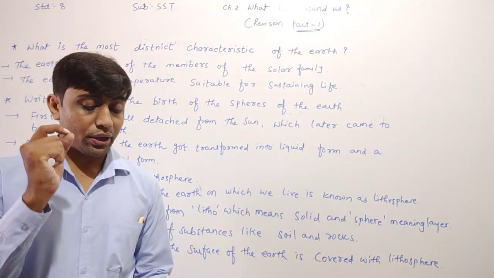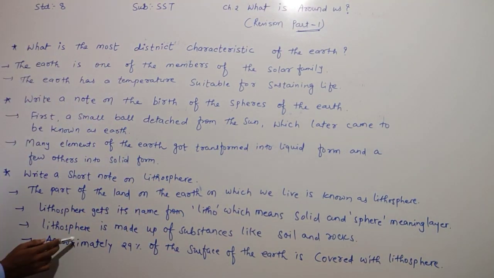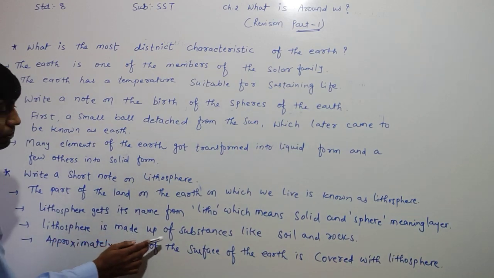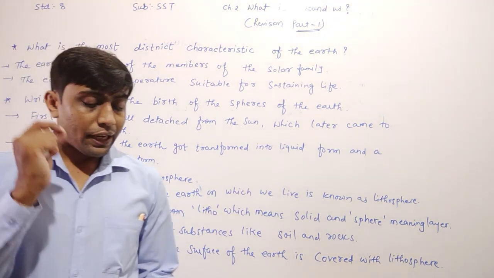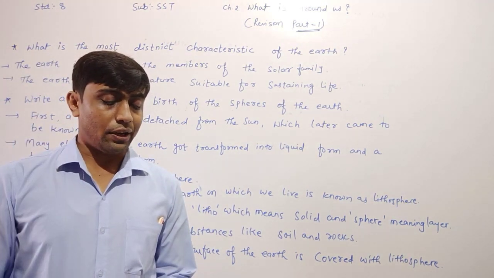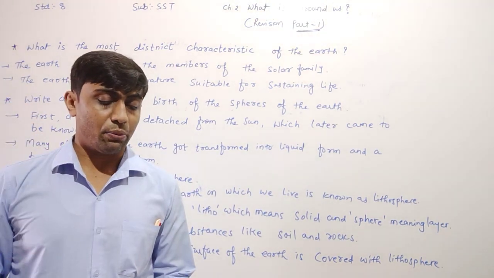The lithosphere is made up of substances like soil and rocks. It also contains molten liquid of the rocks, which is known as magma. Where can we find magma?